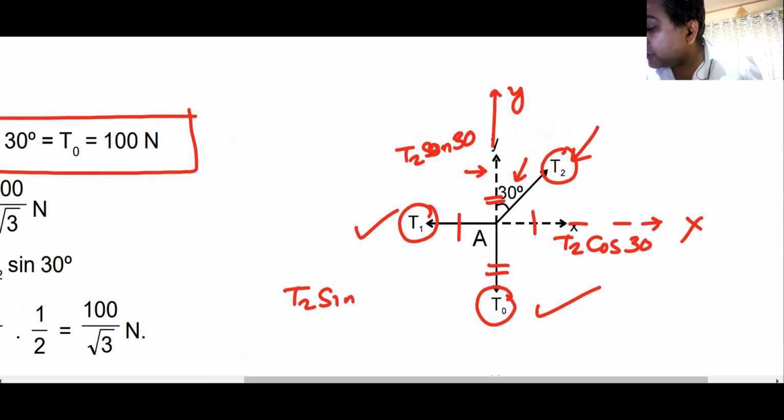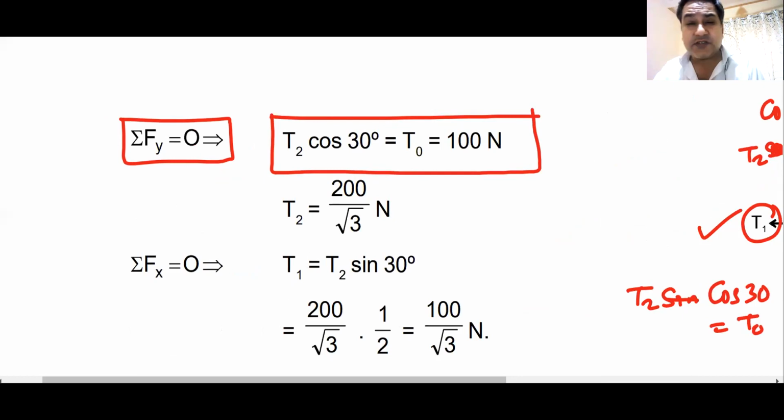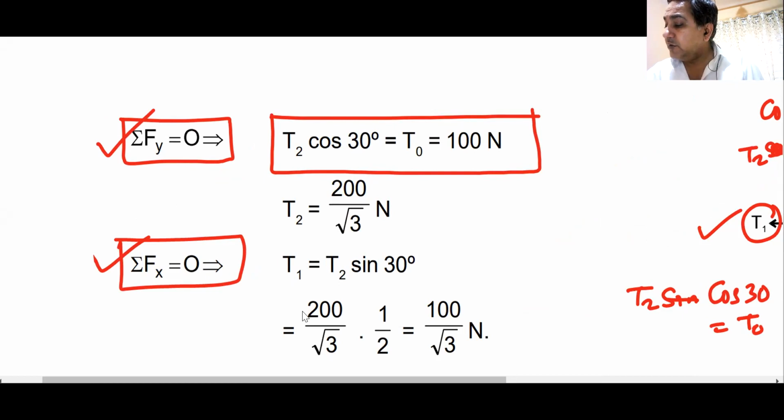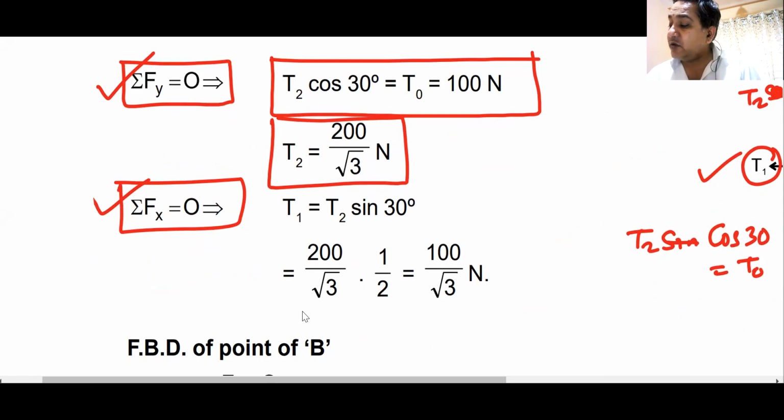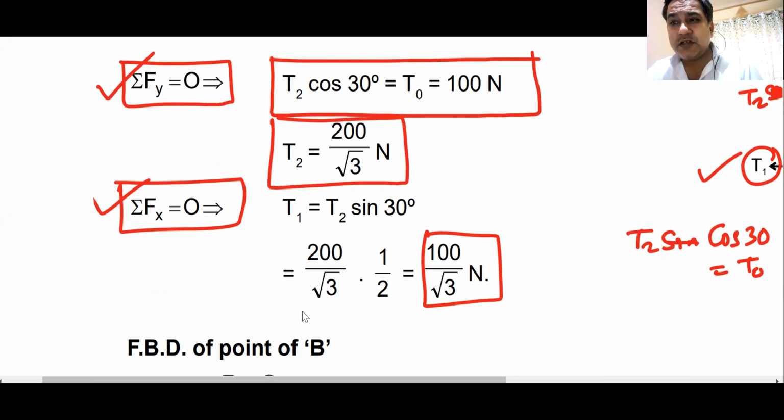Sorry, I wrote it wrongly. This angle is 30, so this will be cos 30 and this one will be sin 30. So T2 cos 30 will be equal to T0, and T2 sin 30 will be equal to T1. General mistake. Force along y is equal to 0, force along x is equal to 0. From here, you can get the value of T2 in the first shot, and from T2, you can get the value of T1 in the second shot. Do we all agree on this? That is how you get the values of T1 and T2.